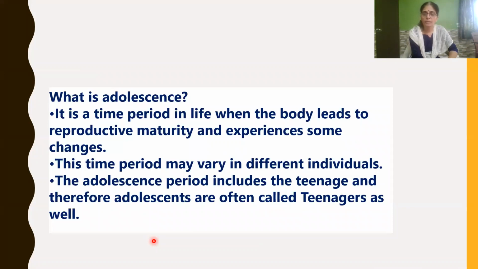It is a time period in life when the body reaches reproductive maturity and experiences some changes. It is called the adolescent period, and this period may vary from individual to individual. The adolescence period includes the teenage years, and therefore adolescents are often called teenagers as well.